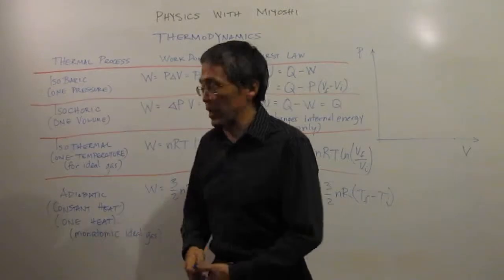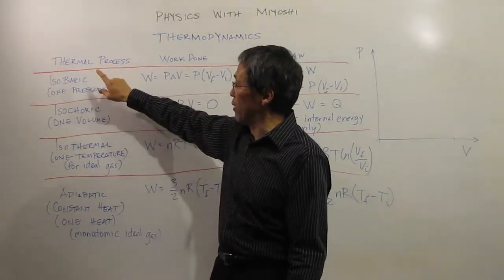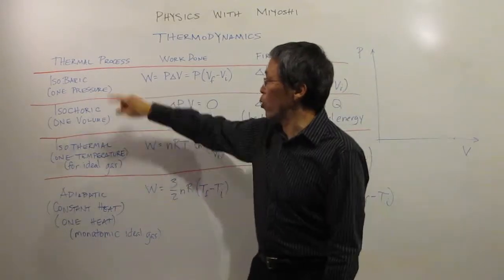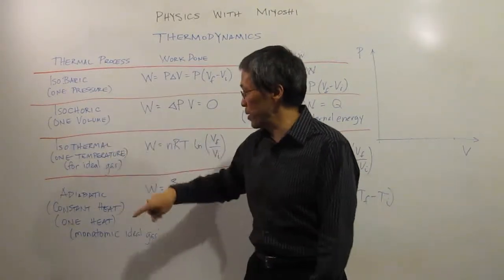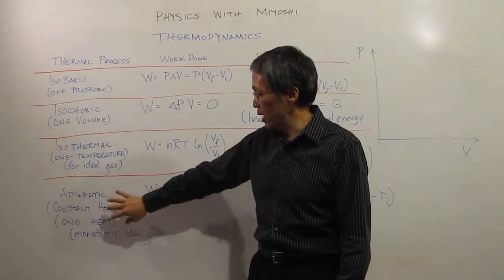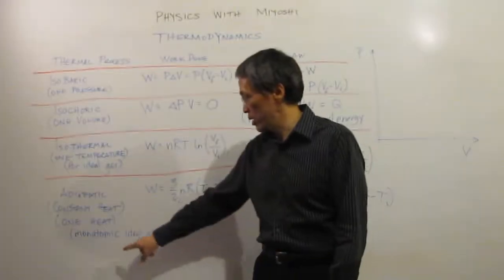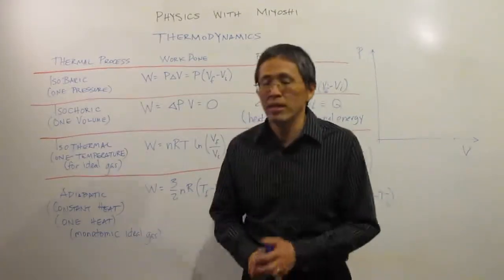The first type of thermal process, well, we have four types of thermal processes. Isobaric, which means one pressure. Isochoric, which is one volume. Isothermal, one temperature. This is for an ideal gas. And adiabatic, which is constant heat, or one heat if you will, and this one is for a monatomic ideal gas.